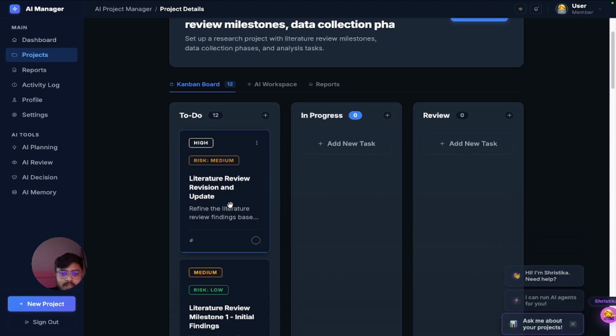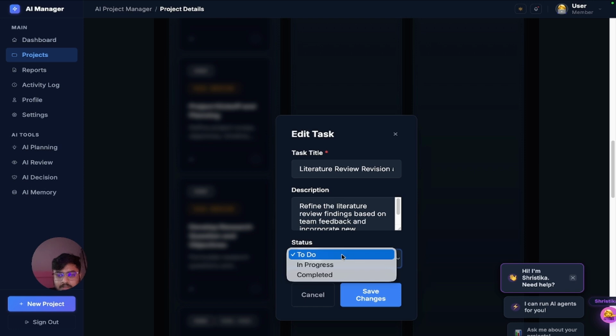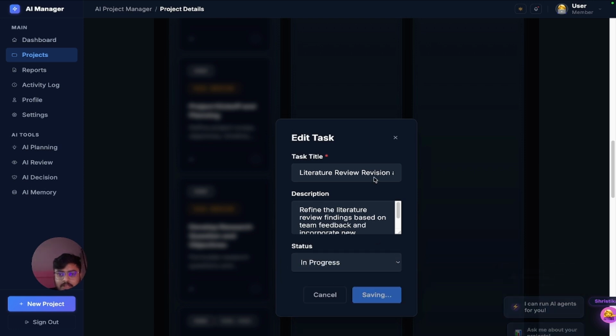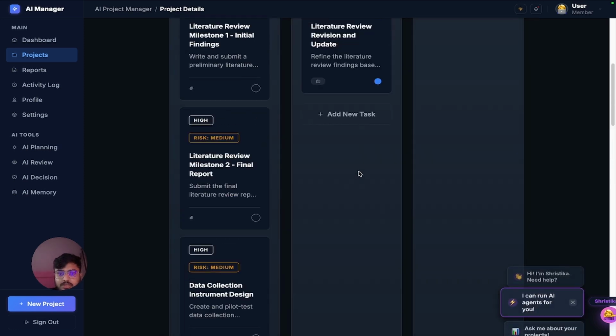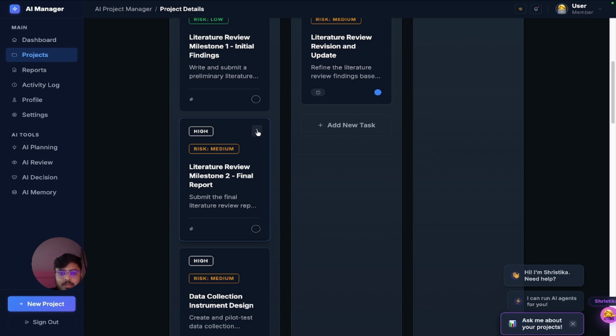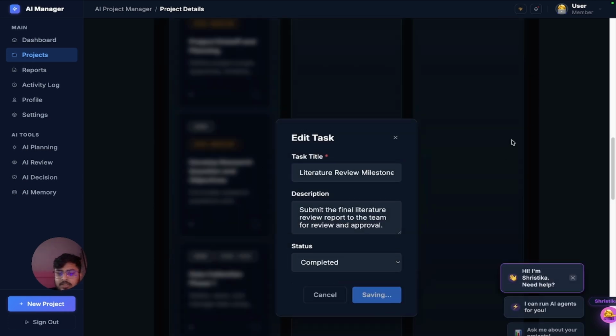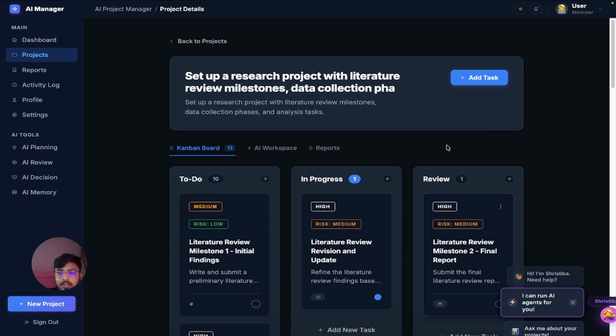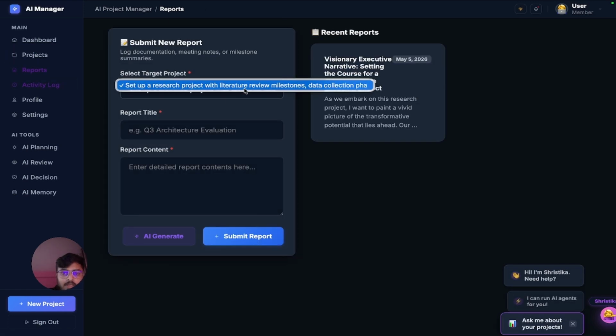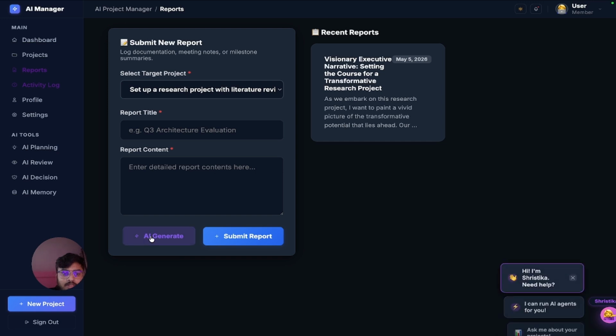Suppose this is a task. It's in progress. We can set it so it automatically goes to the second stage. Now if I have completed the task, I can directly push it to the completed part. As you see this. Now let's go to the report part. Here I select this project. AI can automatically generate the report, or I can write it manually.